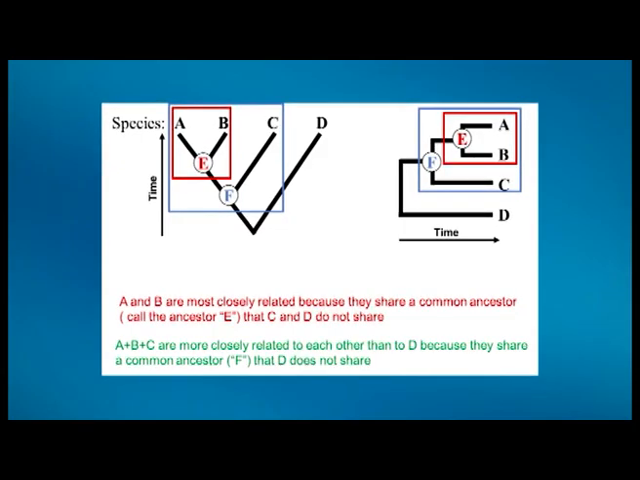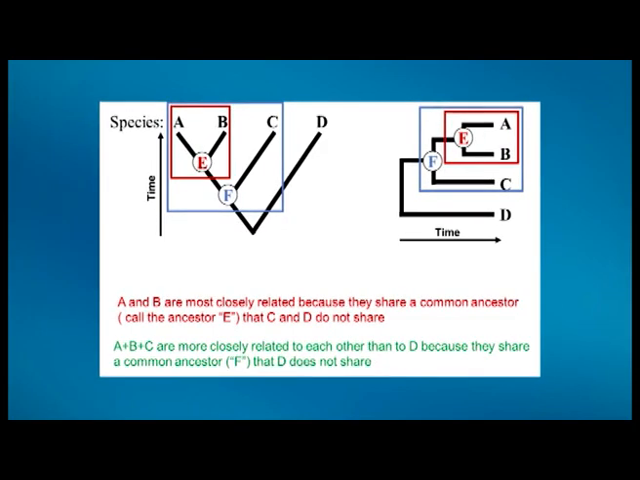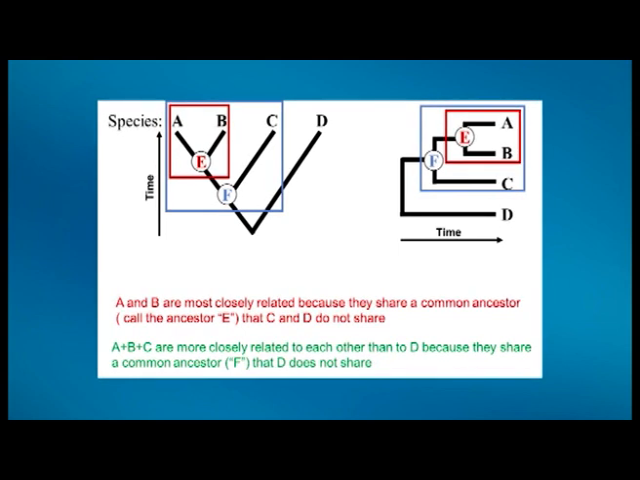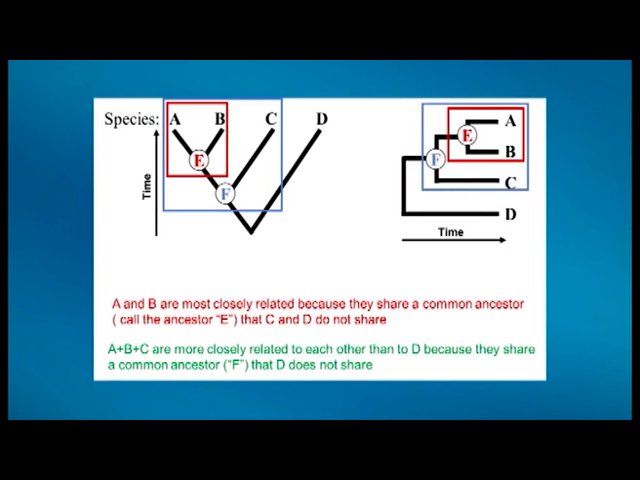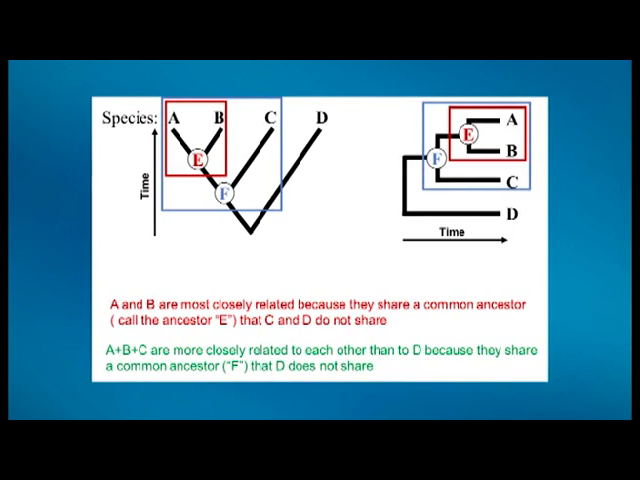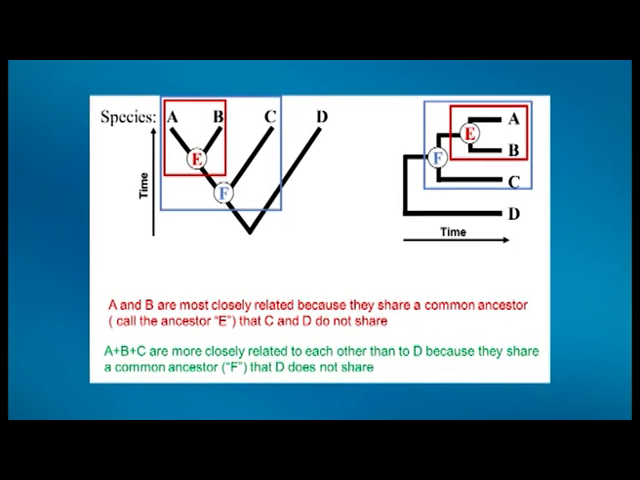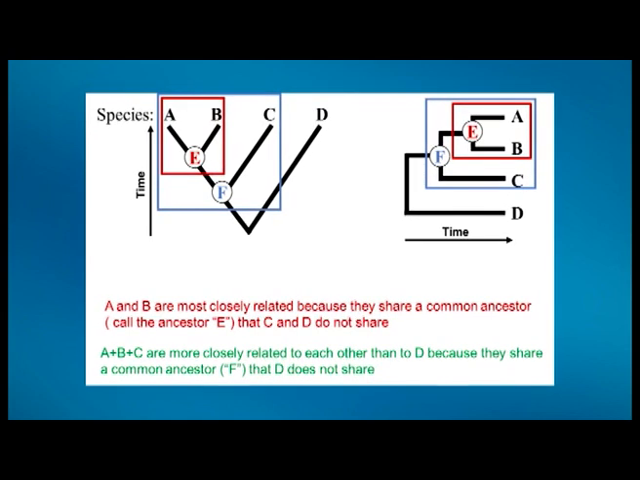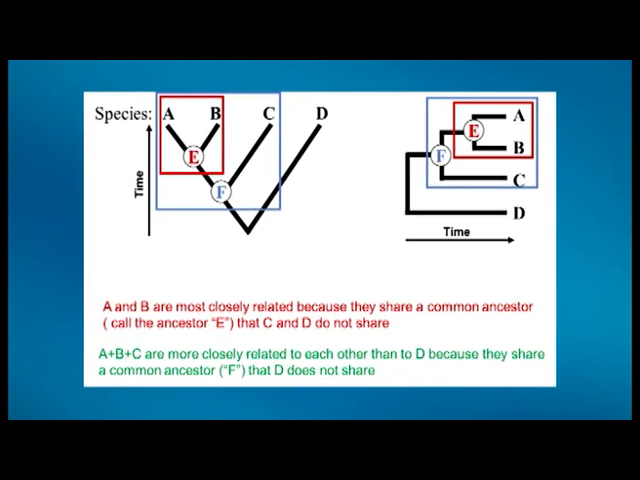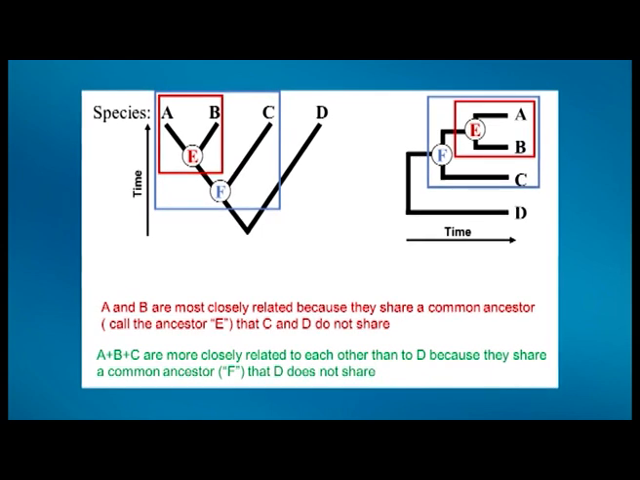As shown in figure 7, A and B are most closely related because they share a common ancestor E that D and C don't share. In a similar way, A plus B plus C are more closely related to each other than to D because they share a common ancestor F that D does not share.